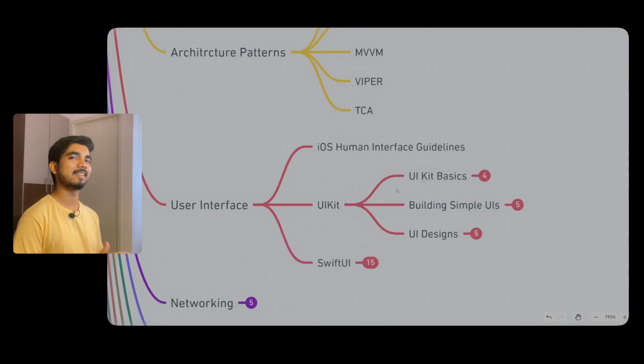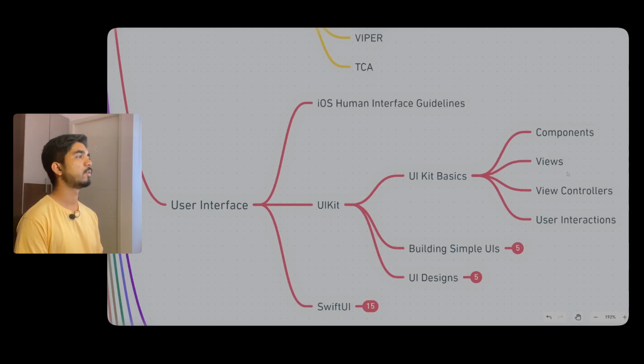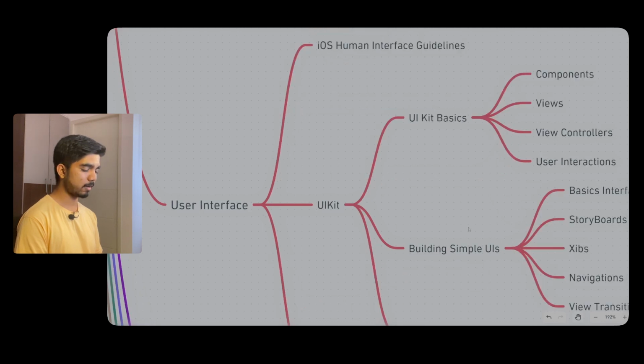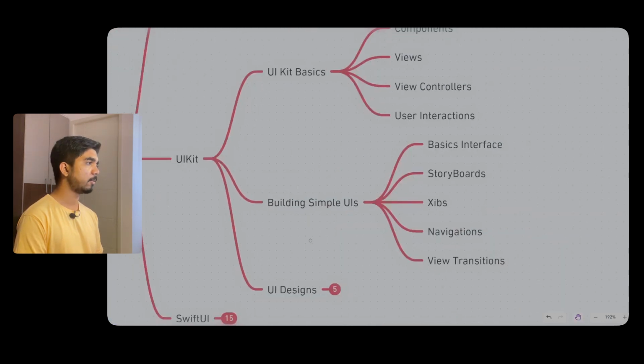Someone will say UIKit is best, someone will say SwiftUI is best, but both are good, and a combination of UIKit and SwiftUI is the best. In UIKit, you can learn the basics like components, view controllers, and user interactions. Then simple building of simple UI, you can learn about it. Oops, there are too many things.